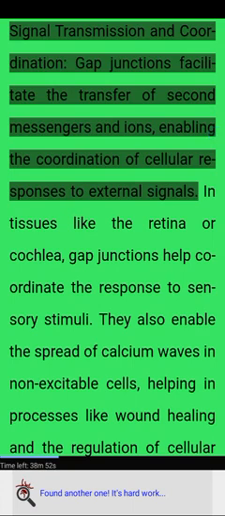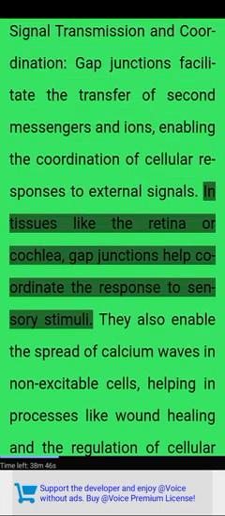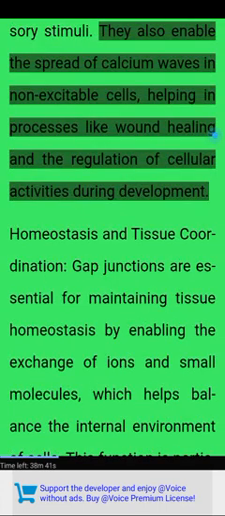Signal transmission and coordination. Gap junctions facilitate the transfer of second messengers and ions, enabling the coordination of cellular responses to external signals. In tissues like the retina or cochlea, gap junctions help coordinate the response to sensory stimuli. They also enable the spread of calcium waves in non-excitable cells, helping in processes like wound healing and the regulation of cellular activities during development.